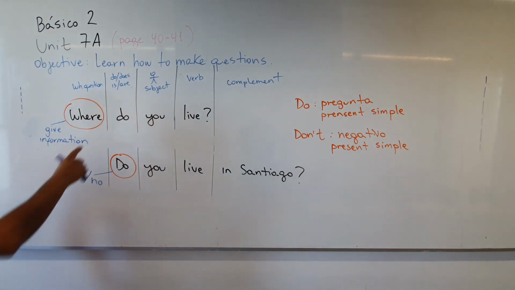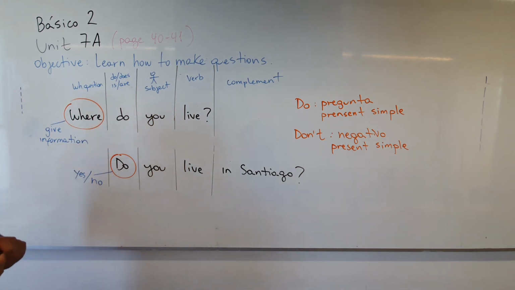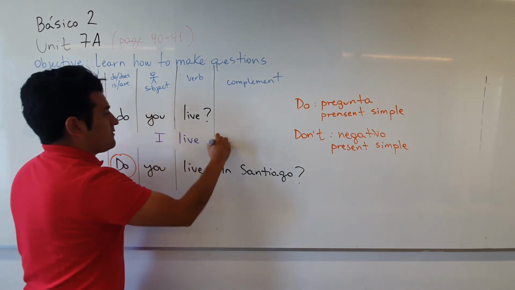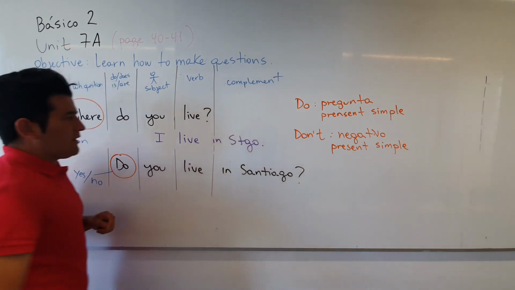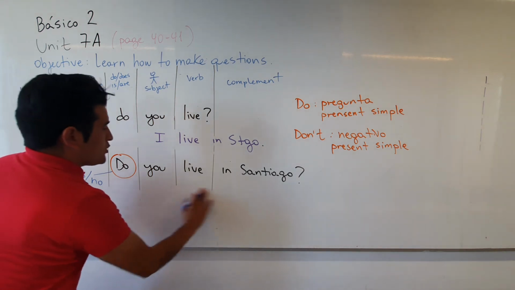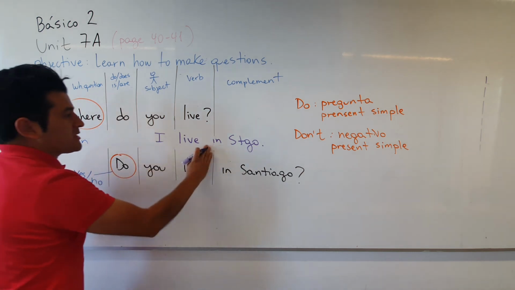Okay, for example, let's start with the first one. Where do you live? In this case, we have to give information. And we say, I live in Santiago. Okay? I live in Santiago. So we are giving information. Estamos diciendo dónde vivimos. Eso es información.